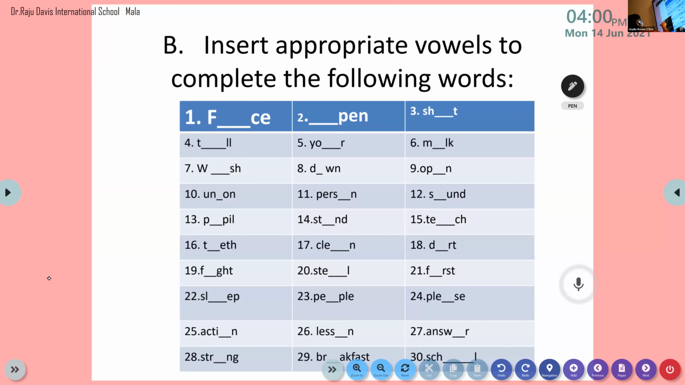Badra, are you there? No? Badra is not there in the place. Okay, Ryan. Ryan, come on, Ryan. Yes, ma'am. Yes, Ryan.